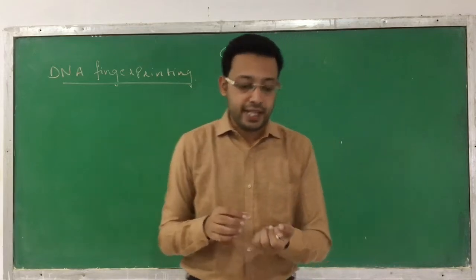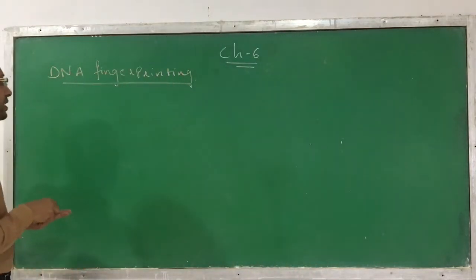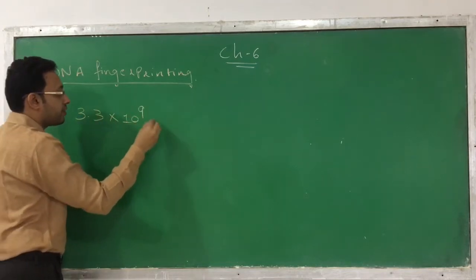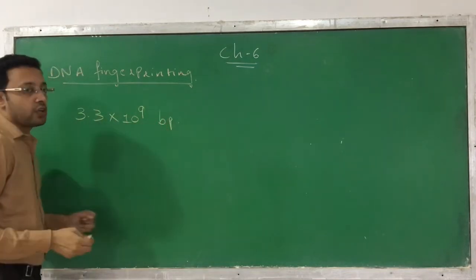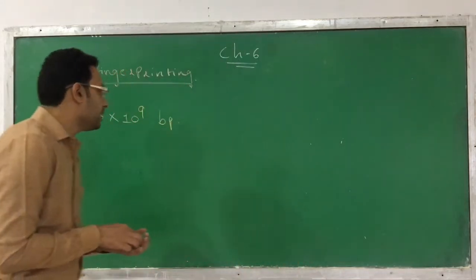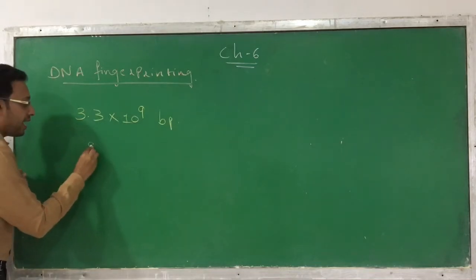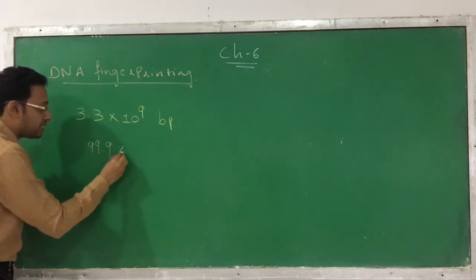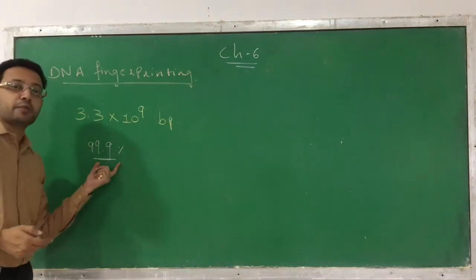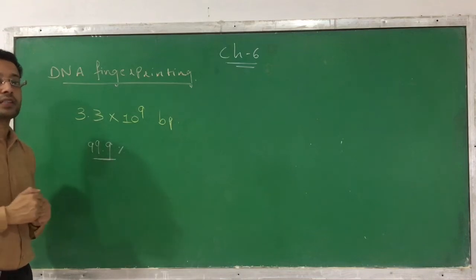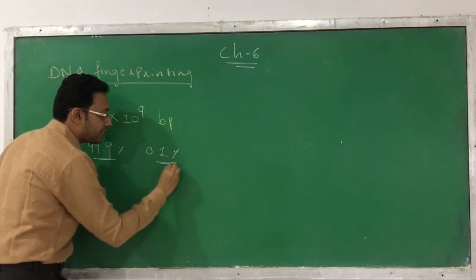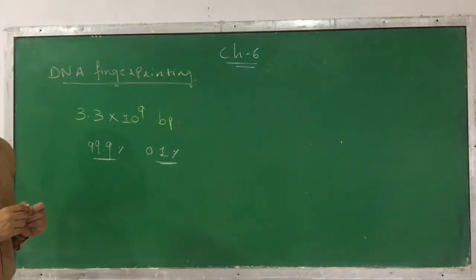Now, how is it going to be done? All of you know that in the human being, 3.3 into 10 raised to 9 base pairs, or 3.3 billion base pairs, are present. From these 3.3 into 10 raised to 9 base pairs, 99.9% of the bases are the same in individuals. It means this much percentage of the bases are the same in all human beings. The only difference that exists is just 0.1 percent.